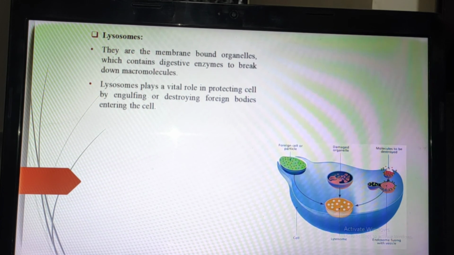Next is the lysosomes. First of all, I will tell you that lysosomes are also called suicidal bags. Why are they called suicidal bags? Because the lysosome stores the waste product and also eats it, that is, engulfs it.